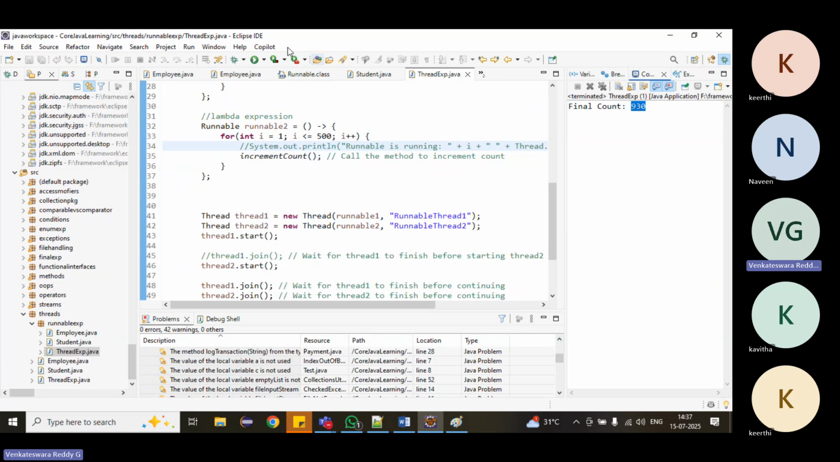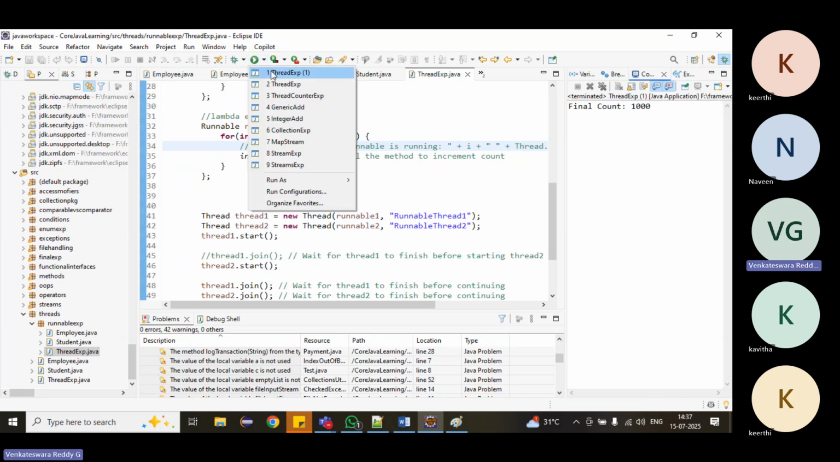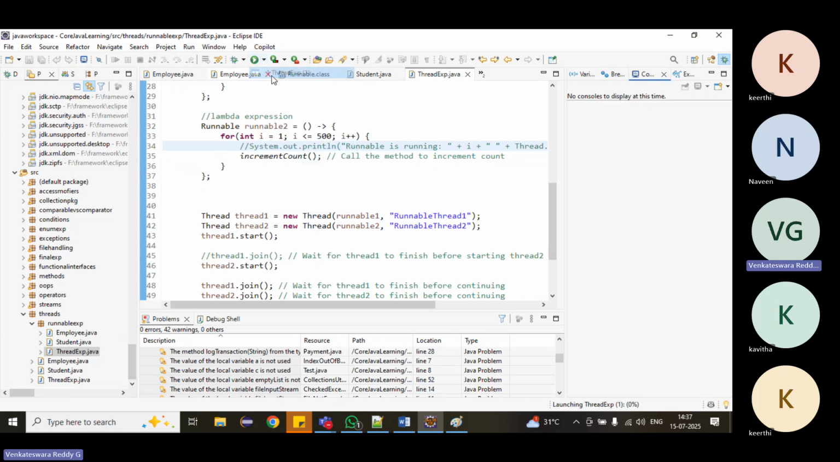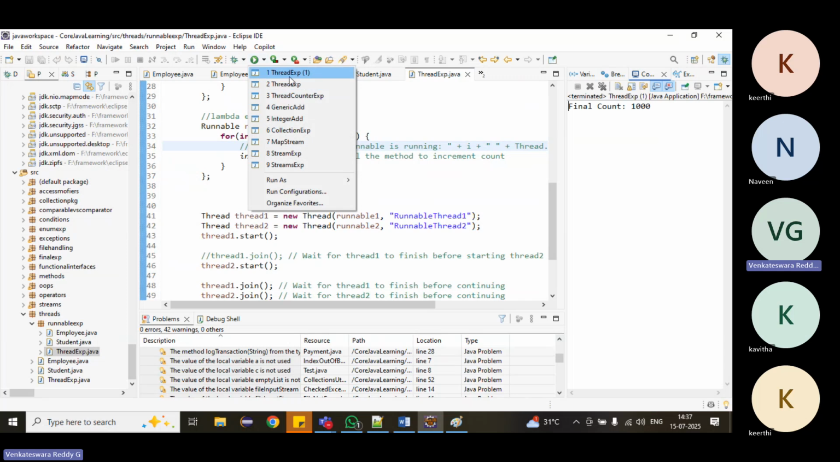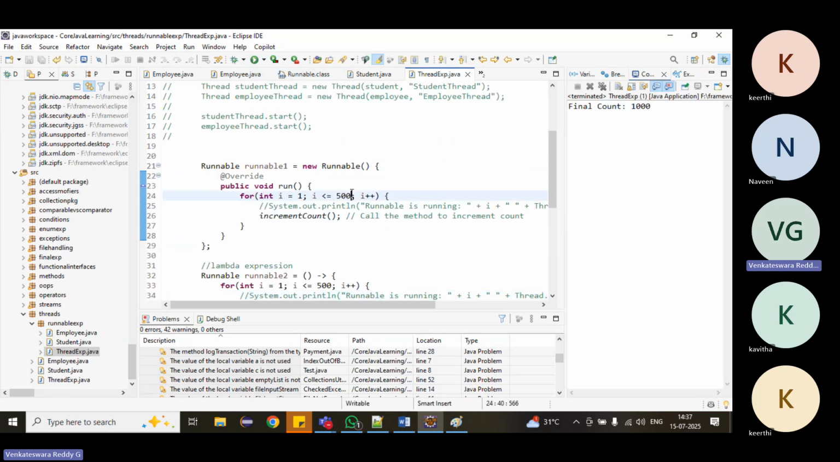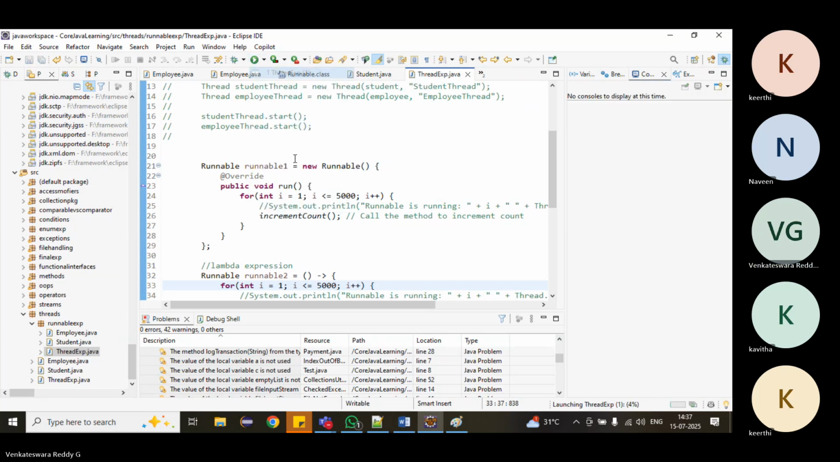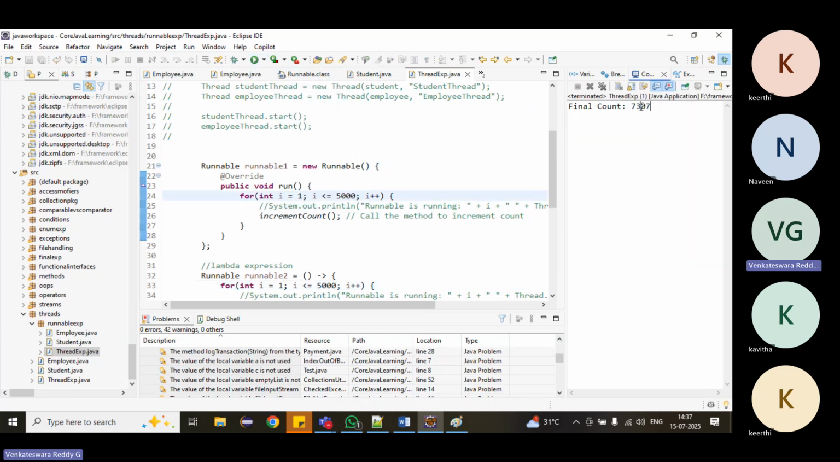But here see 930. Right, here we can see now 1000. That means there is no guarantee that it will print 1000 every time. If you increase it, then we will see more. Now it is 7000. Why is it doing like this? Why is it giving different values? Actually, it should give 10,000.